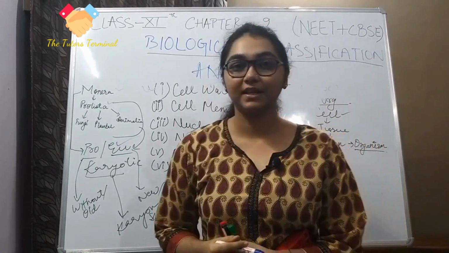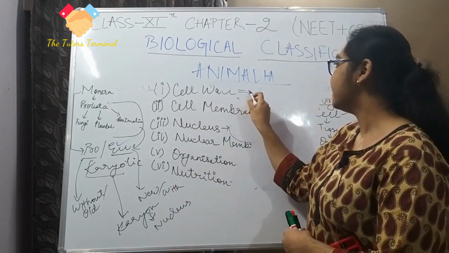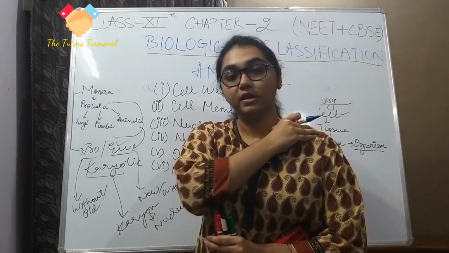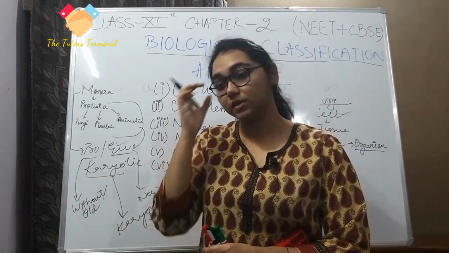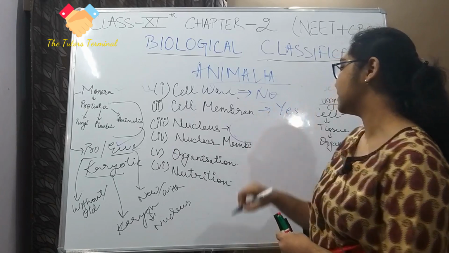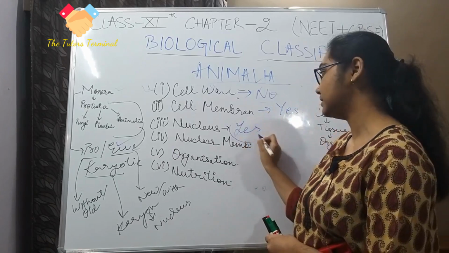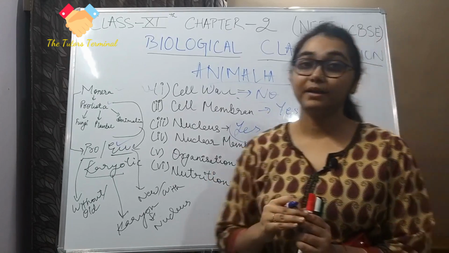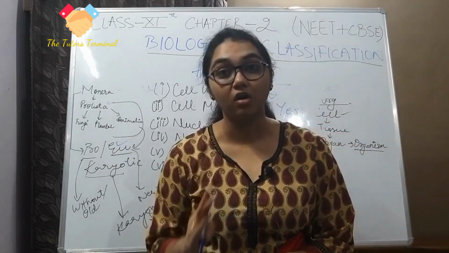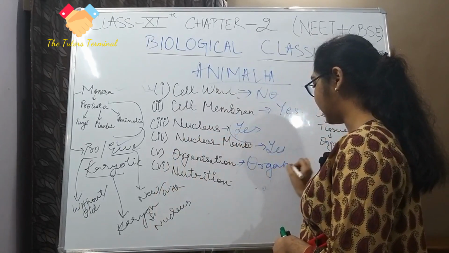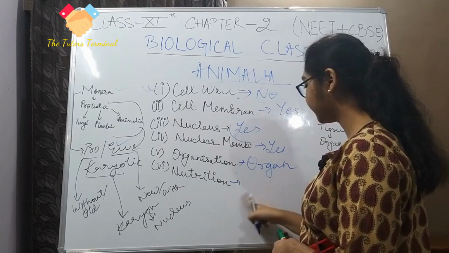Chalo bhai, once again. Cell wall? No, a big no. In animals, any animal, no cell wall. Cell membrane? Yes, again, big yes. Nucleus? Yes. Nuclear membrane? Yes. Organization level? Organ level of organization. And nutrition? Two types,